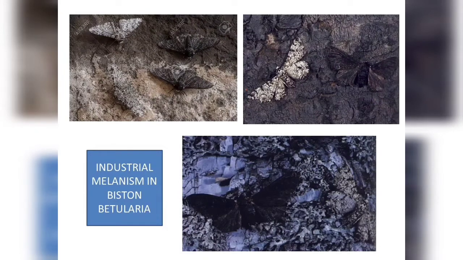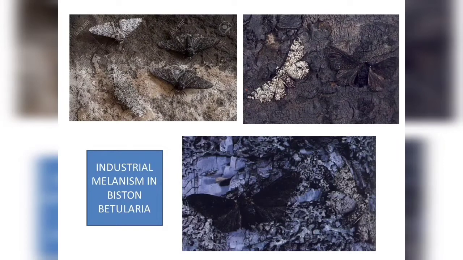Most of them were said to be light-colored moths, as you see in the picture, and a few of them were black-colored. Now, since there was no industrial revolution, the white-colored or the light-colored moths could easily camouflage with a light background, whereas the black-colored moths could be easily identified by the predator and they would be eaten up.